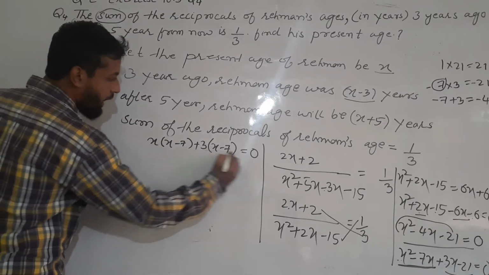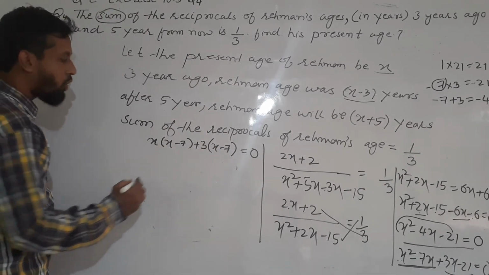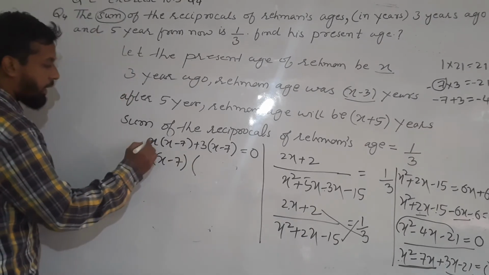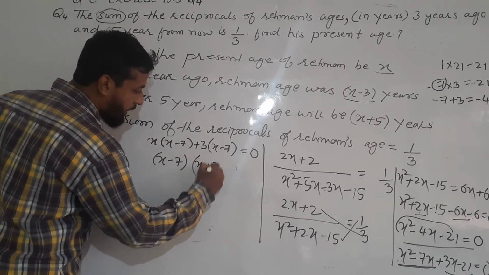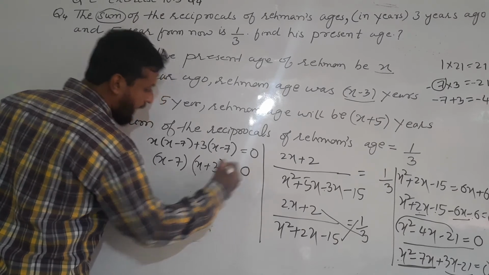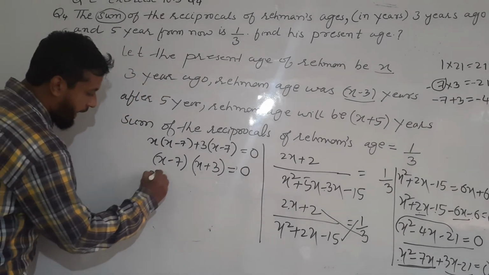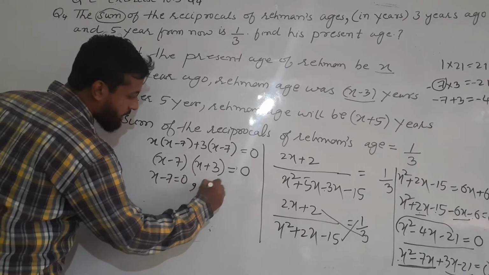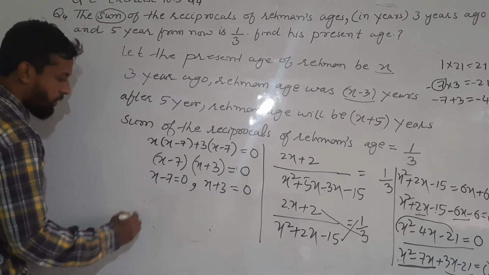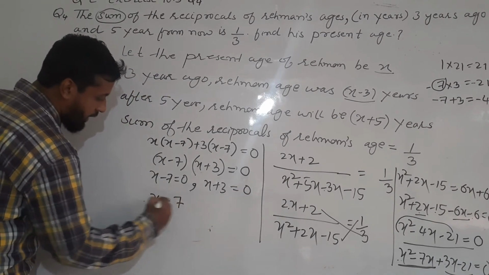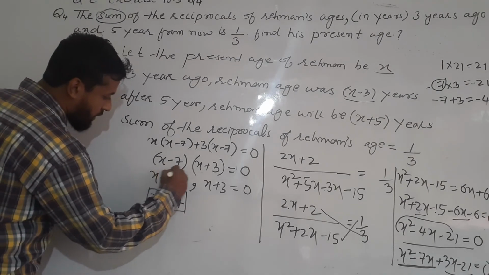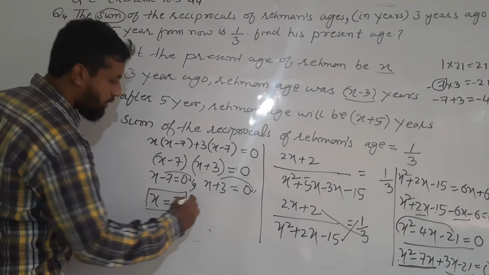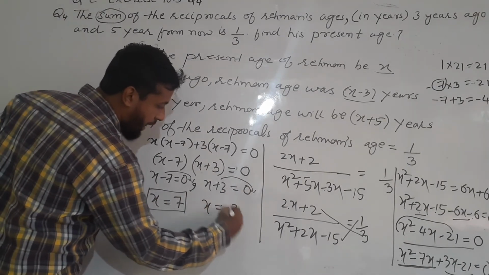Now what is common in this equation? x minus 7 is the common term. So we have taken x minus 7 as common. Then remaining is x plus 3, which will be in the second bracket. Now x minus 7 is equal to 0, and x plus 3 is equal to 0. Now the answer is x is equal to 7. When you transfer a minus value, it will be plus. When you transfer a plus value, it will be minus. So it is x is equal to minus 3.